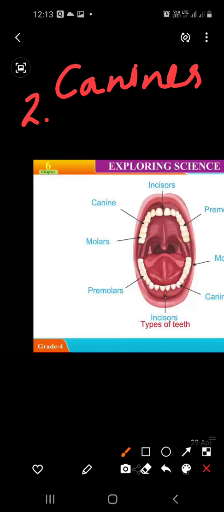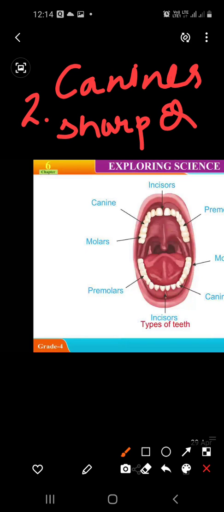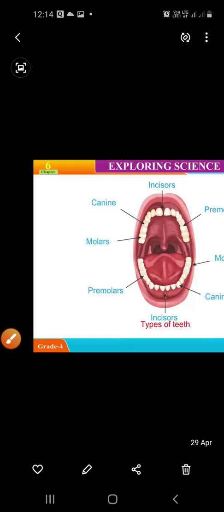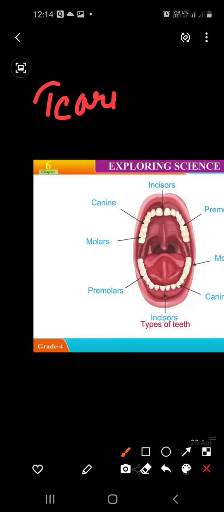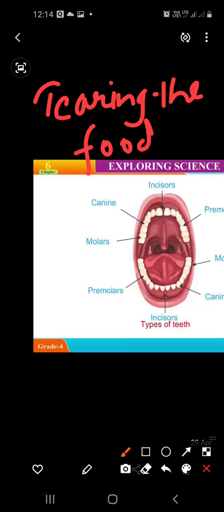These teeth are sharp and pointed, and they are used for tearing the food. These canines are used for tearing the food, right?